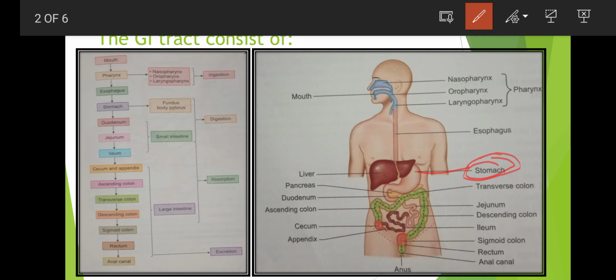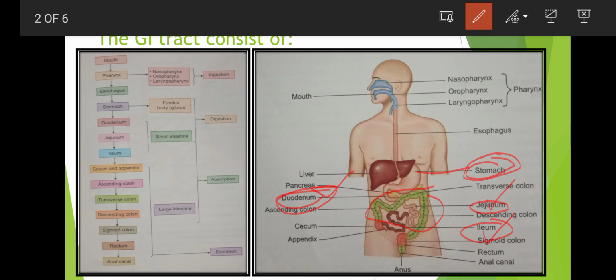And next it is followed by the small intestine. These are the parts of the small intestine. It consists of 3 parts. First one is the duodenum, second one is the jejunum and third one is the ileum. The first part of the small intestine is the duodenum, and the middle part of the small intestine is the jejunum, and it is followed by the ileum.